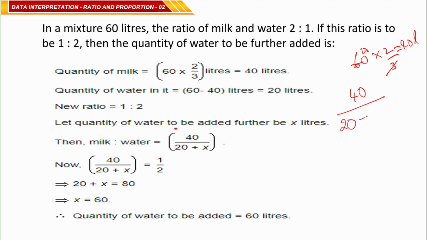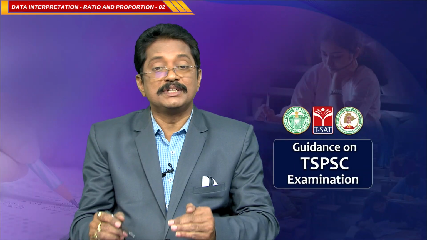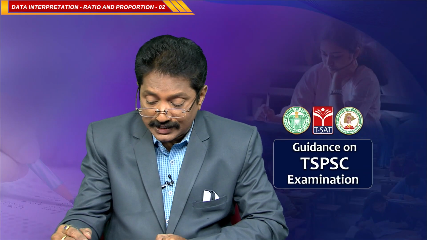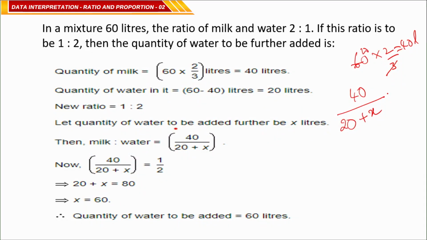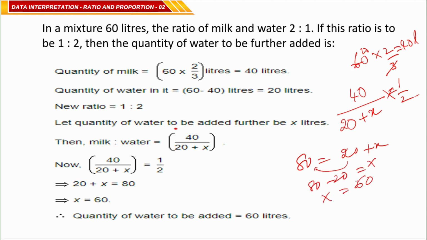You have to add some quantity of water, in liters, say it is x. It should be equal to 1 by 2. So 40 by 20 plus x is equal to 1 by 2. Here you can take cross multiplication: 20 twos are 40, 80 is equal to 20 plus x. So 80 minus 20, x is equal to 60 liters.